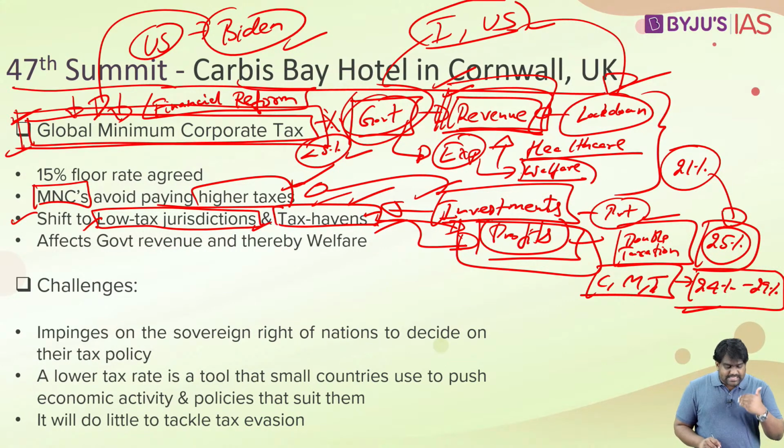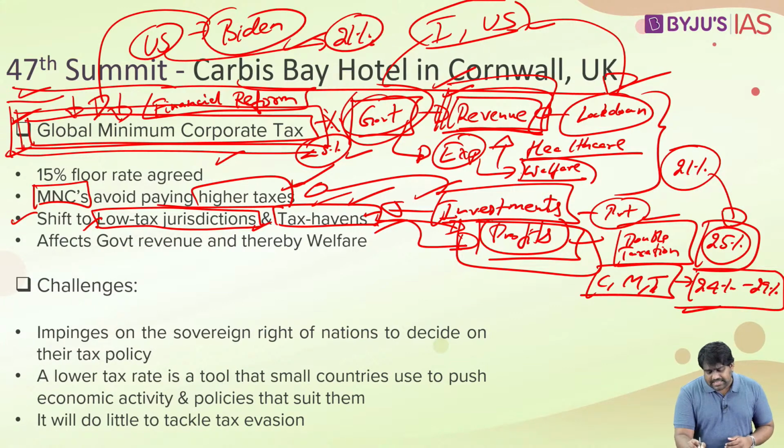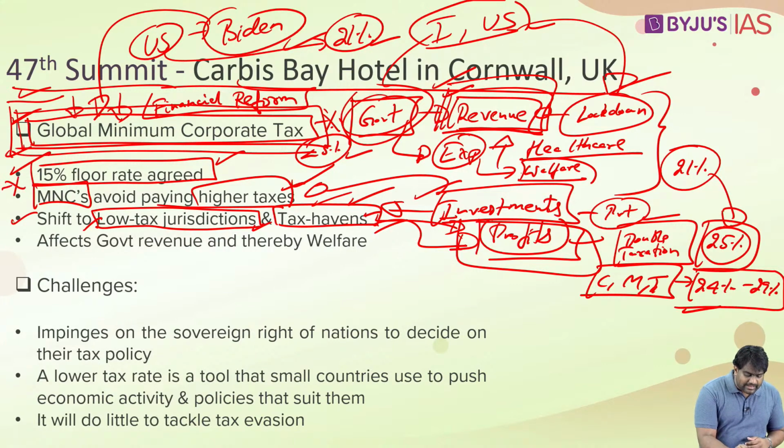Once they follow this, once they accept these conditions, the taxes they impose on corporates should be above the minimum tax rate that they have agreed upon. The US had proposed a minimum tax rate of 21%, but following negotiations at the G7 countries have agreed for a minimum threshold of 15%. Okay, this is the final agreement.